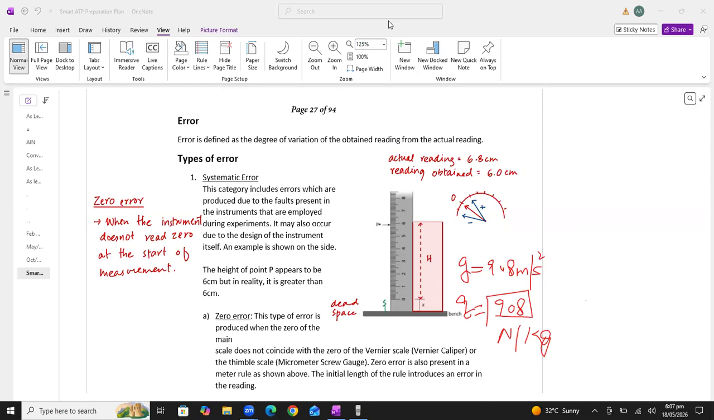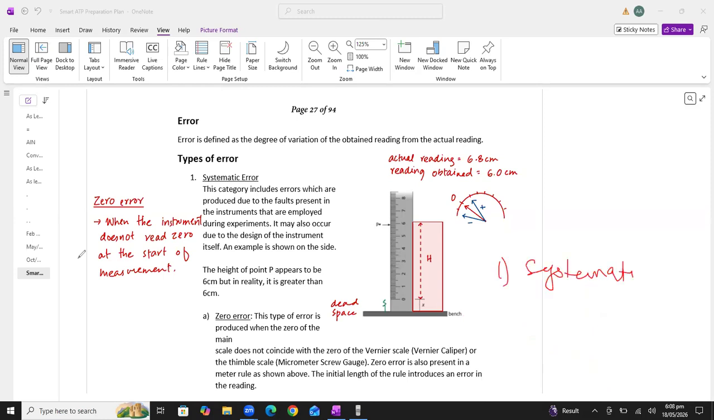For example, I am getting 9.9, 9.7, 9.6. Sometimes a student gets 10 as well. So basically there is an error in the reading, and there are several sources of error which can cause deviation from the actual reading. So how many types of error are there? There are two main types of error: number one is called systematic error, and the second one is called random error. These are the two possible types of error which can change your experiment reading.